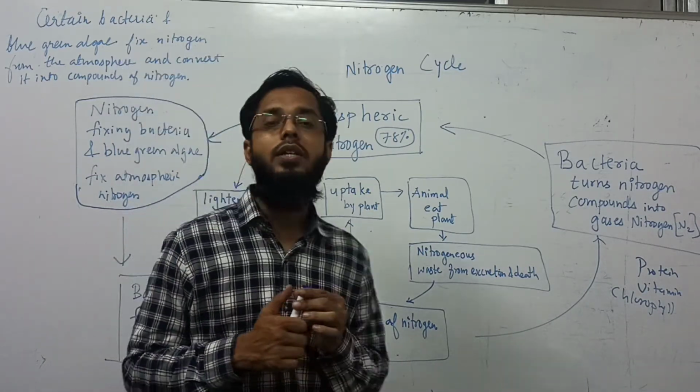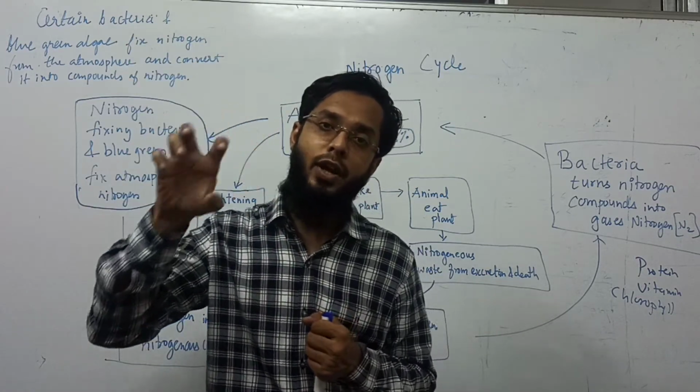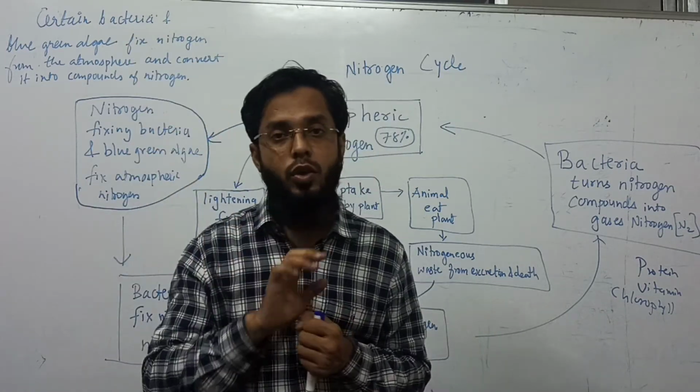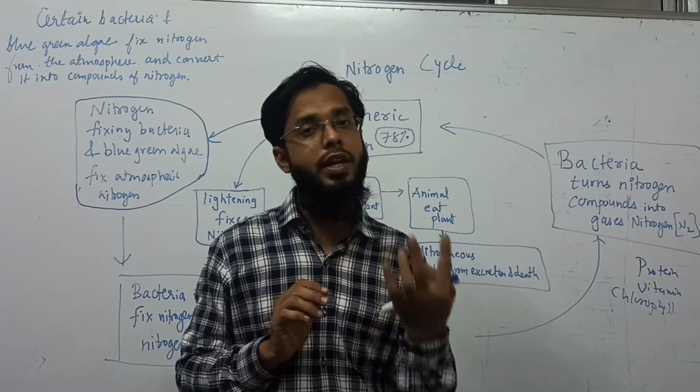So first we have to understand nitrogen fixation. There is 78% nitrogen in the atmosphere, but it is not directly absorbed by human beings, animals, plants or any living creature.